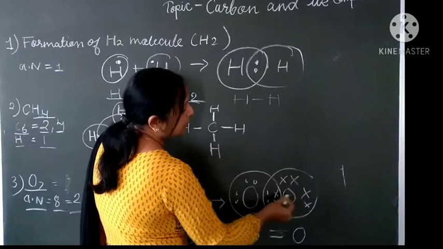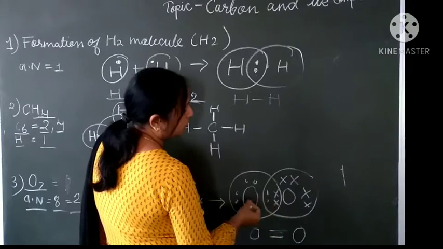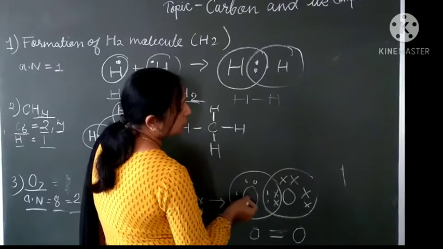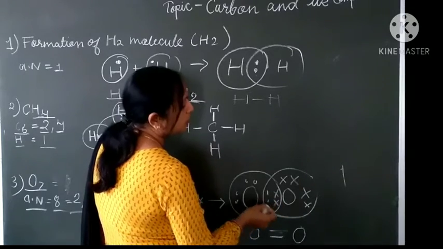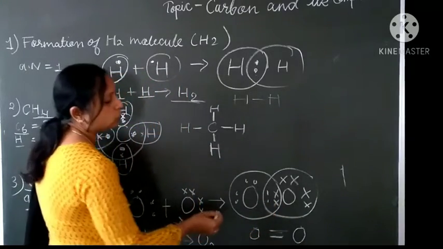So this oxygen atom is taking the 2 electrons of this oxygen atom, and this oxygen atom is taking the electrons of this oxygen atom. So both are sharing their 2 electrons.